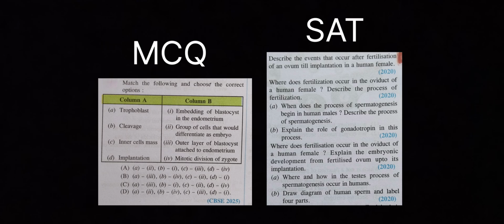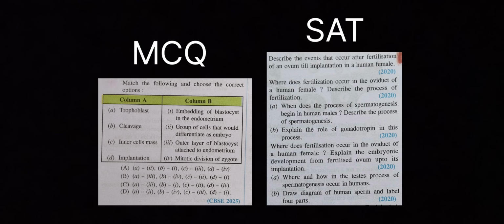In the year 2025, only one MCQ was there. So it is probable that in this year 2026, the number of MCQs will be more from the reproductive part, from both the flowering plants as well as the human reproductive system. The answer of this MCQ is option number B.